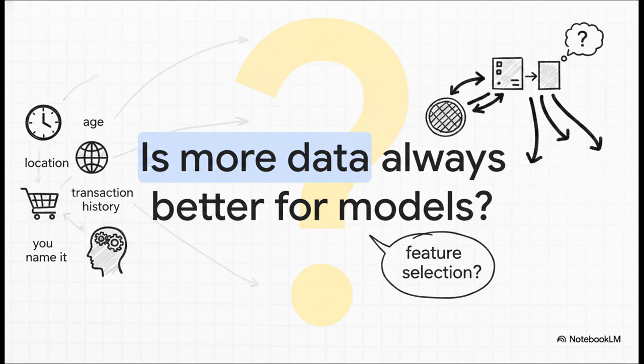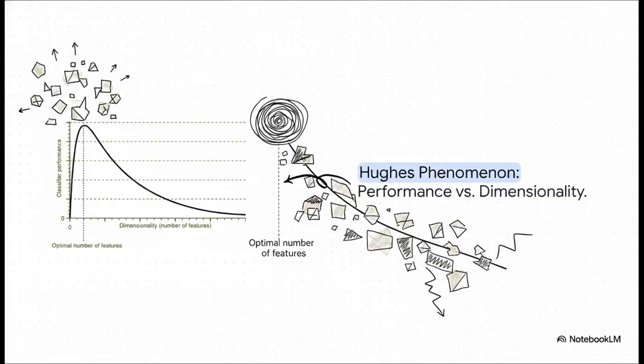But does it really? Take a look at the peak of this curve here. It perfectly illustrates what we call the curse of dimensionality, which is also known as the Hughes phenomenon. Notice how the performance shoots upward initially as we start adding relevant features. But look closely at that dotted line marking the optimal threshold. The absolute second we cross it, we are just adding noise. The model gets completely confused by the irrelevant data, and predictive accuracy literally just collapses.